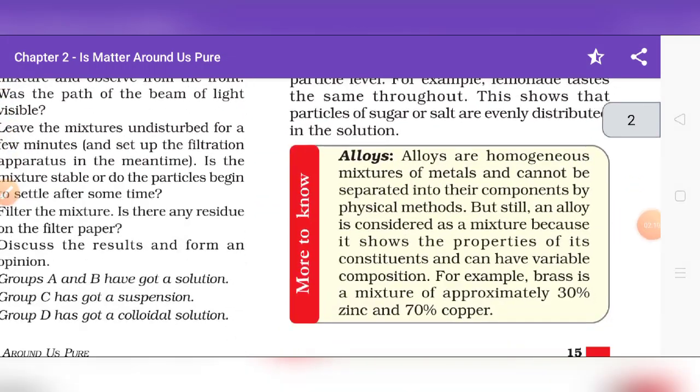Alloys are a homogeneous mixture of metals and cannot be separated into their components by physical methods like filtration, evaporation, distillation or sublimation. Their particles cannot be distinguished from one another. But still, an alloy is considered a mixture because it is a homogeneous mixture that shows the properties of its constituents and can have variable composition. For example, brass is a mixture of approximately 30% zinc and 70% copper.